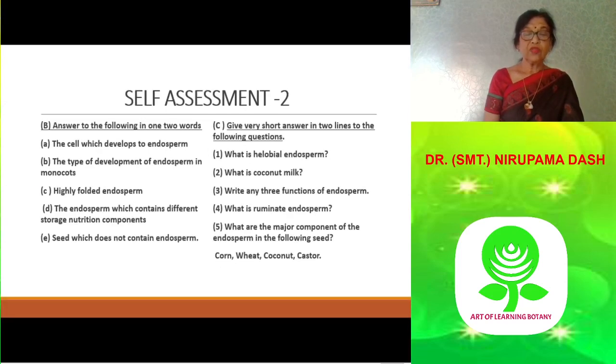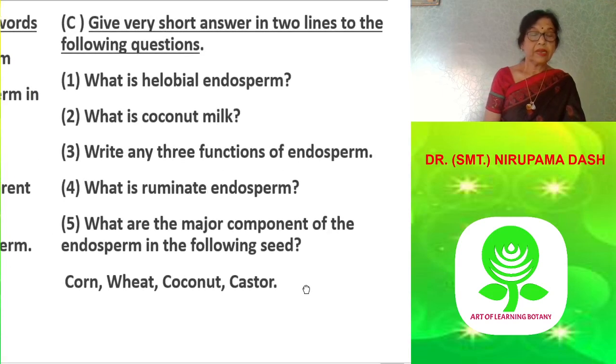It is found mostly in monocots, especially in the order Helobiales. Then second question: what is coconut milk? It is the liquid endosperm in coconut. In very young coconut, it contains free nuclei, but in mature coconut, it is only sap.